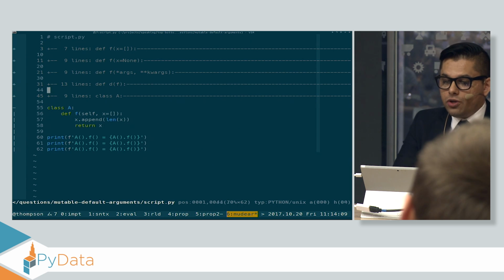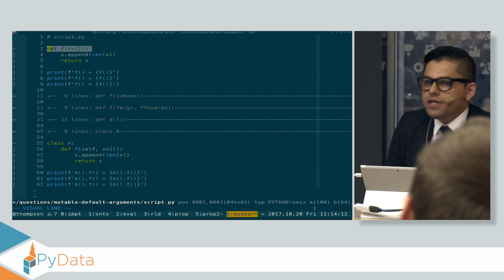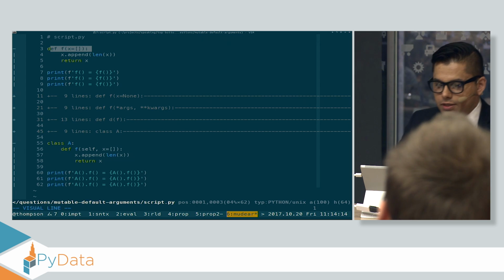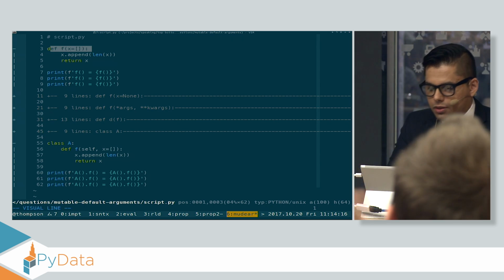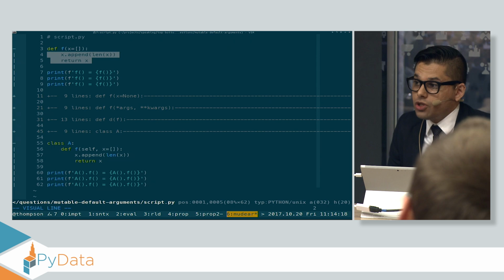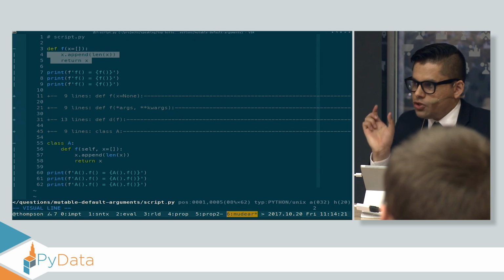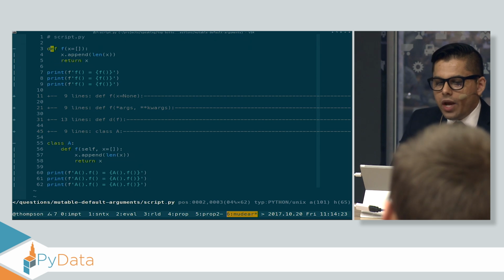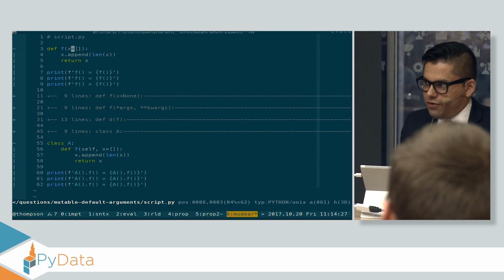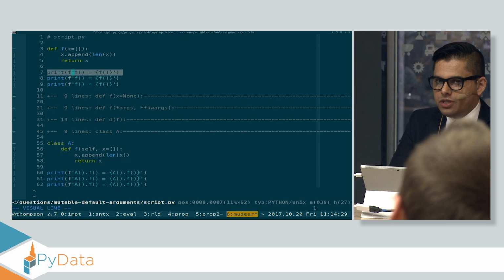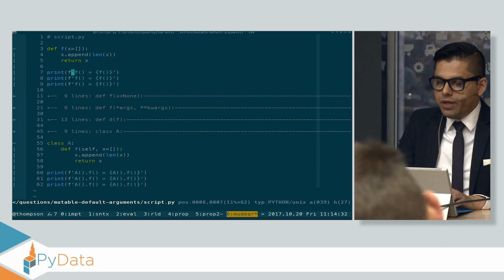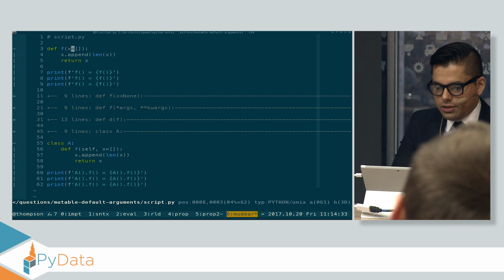Let's look at mutable default arguments. This code is executed top to bottom, left to right. This line is executed. These two lines are parsed, turned into bytecode, and then stored in that code object. So when line 3 is executed, you would create one list that gets reused every time. That's why this uses the same list as this, because that list is only ever constructed once.